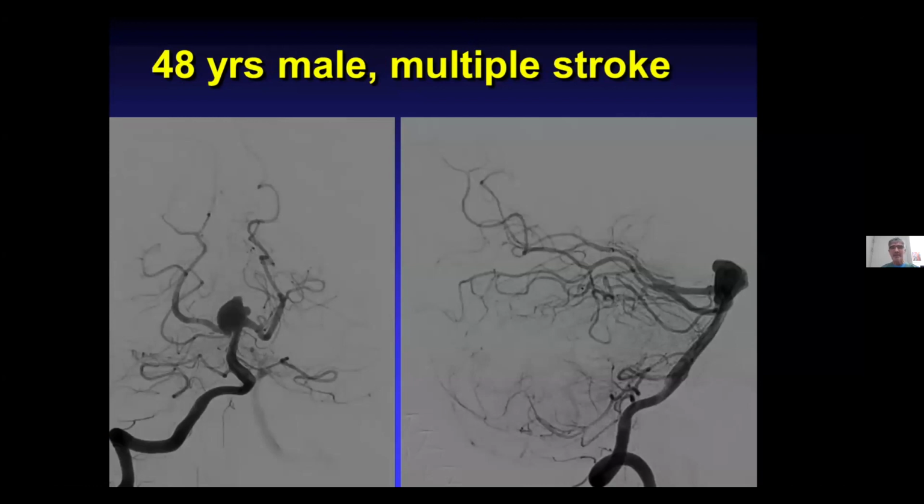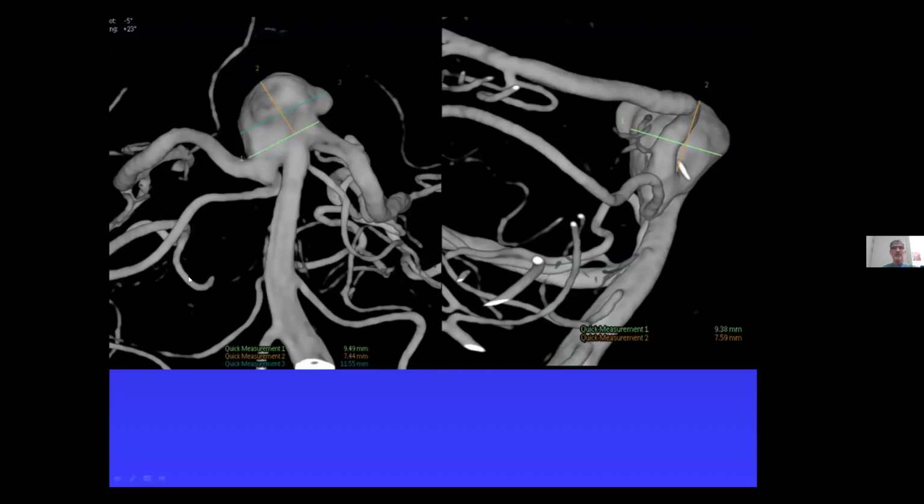I think this is the last case that I will show you. It's a very difficult aneurysm. It's a relatively young male. He had multiple strokes from the posterior circulation, and the MRI showed this aneurysm. The 3D reconstructed image shows that the neck is extremely wide.